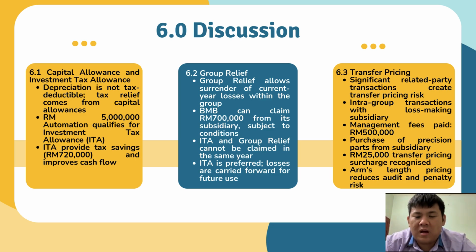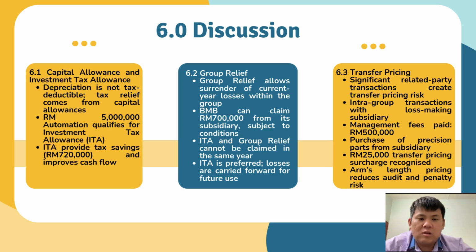Next, group relief allows losses from a subsidiary to be transferred to a profitable holding company. While Bamboo can claim 700,000 of losses from its subsidiary, the tax benefit is relatively limited. More importantly, tax rules do not allow group relief and investment tax allowance to be claimed in the same year. As a result, management must choose the option that delivers the greatest benefit. Selecting investment tax allowance is a rational tax planning decision, as the subsidiary losses can still be carried forward for future use.